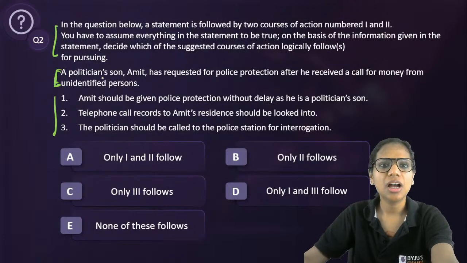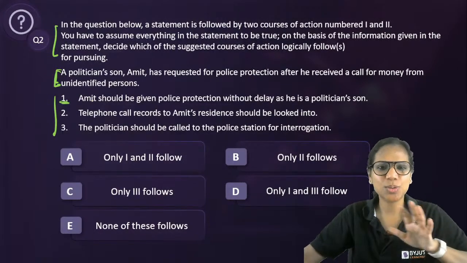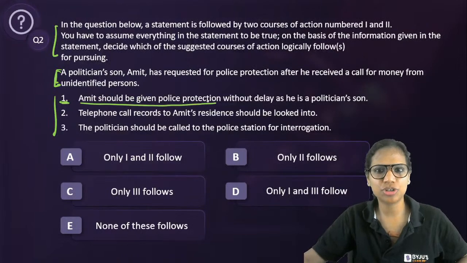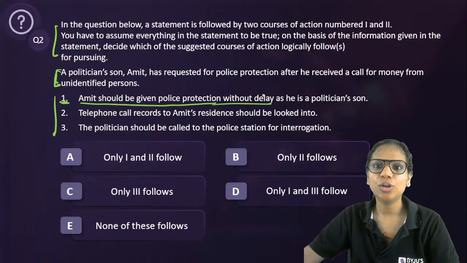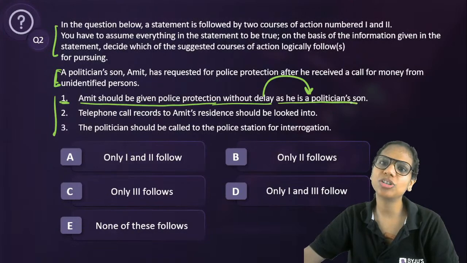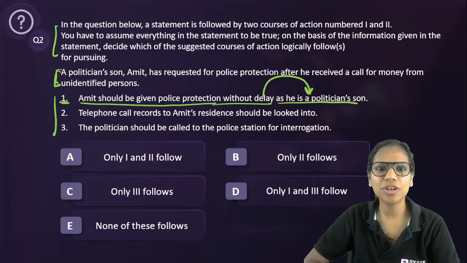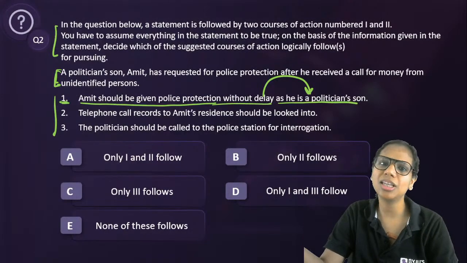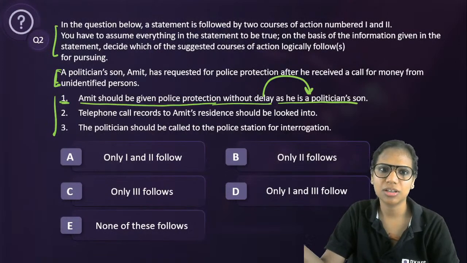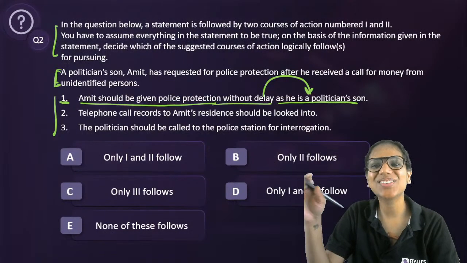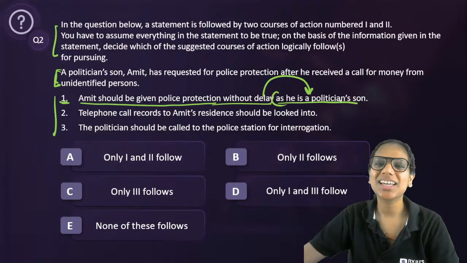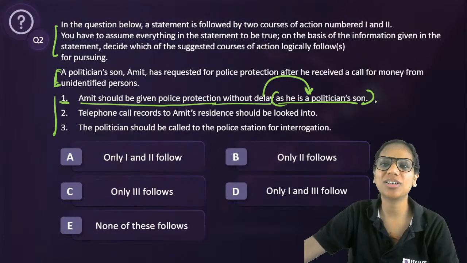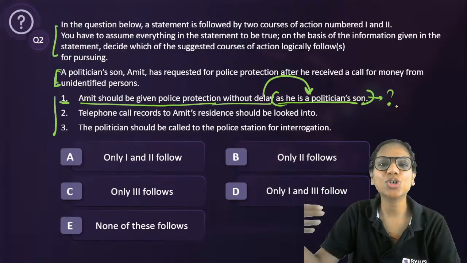So first, let's look at this course of action. Amit should be given police protection without delay. Look at the cause that is given here. As he is a politician's son, doesn't it amount to favoritism that he should be given police protection without delay as he is a politician's son? That means, am I trying to indicate that if he were not a politician's son, then it would have been okay to not give him police protection? So the reason given is actually flawed here. So how does it actually affect the case?